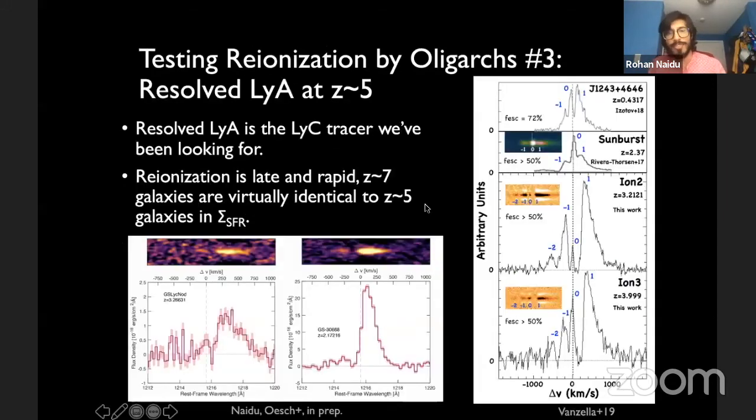Another less glamorous thing to do, but something that I really encourage the community to do, would be to focus at lower redshifts, but try to get very resolved Lyman alpha profiles along with systemic redshifts that can help us discern whether they really are leaking with high escape fractions.